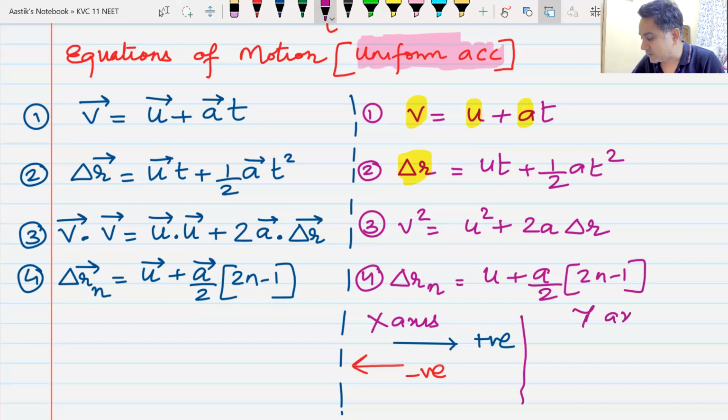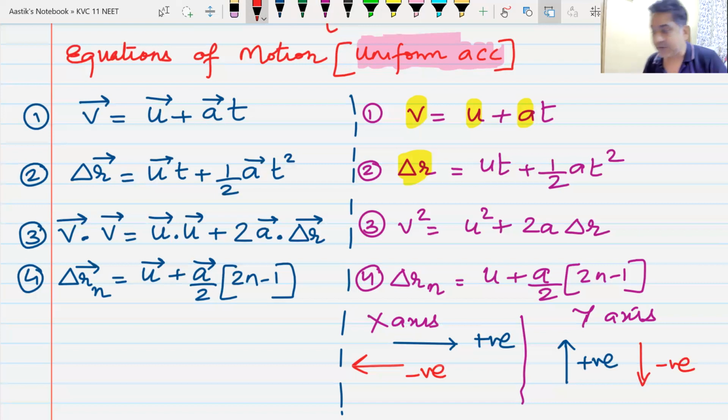Similarly, on the y-axis, we will use the same convention, but in a different way, because it is now moving up and down. So I will take everything which is moving upwards as positive and everything which is moving downwards as negative. Now remember, I am not going to change this sign convention ever. So whatever is directed upwards will always be positive. Whatever is directed downwards will always be negative. Have you heard about acceleration due to gravity? Yes or no? g.